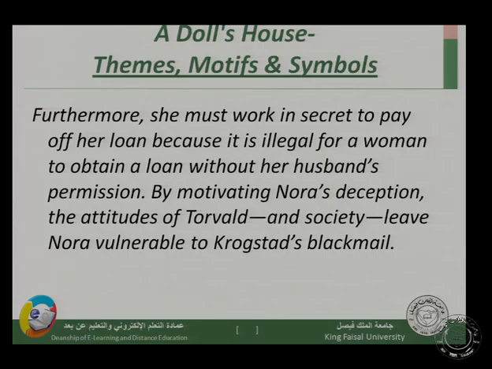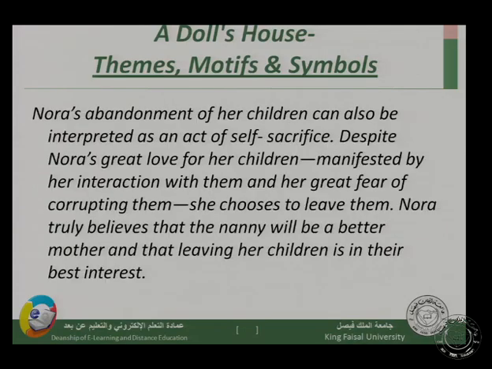Furthermore, she must work in secret to pay off her loan because it is illegal for a woman to obtain a loan without her husband's permission. By motivating Nora's deception, the attitudes of Torvald and society leave Nora vulnerable to Krogstad's blackmail. Nora's abandonment of her children can also be interpreted as an act of self-sacrifice, despite Nora's great love for her children, manifested by her interaction with them and her great fear of corrupting them.